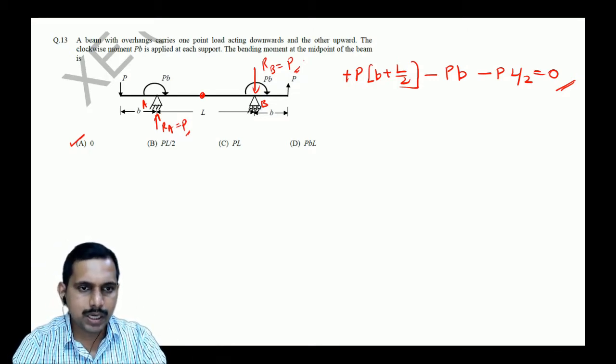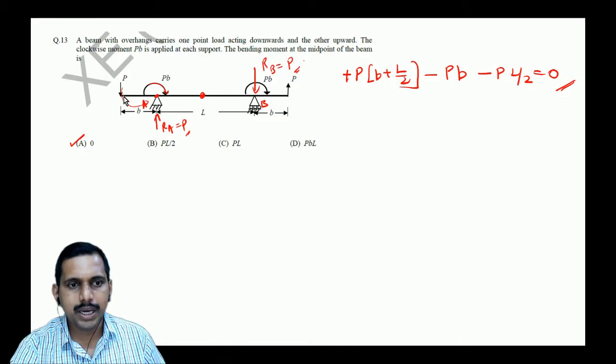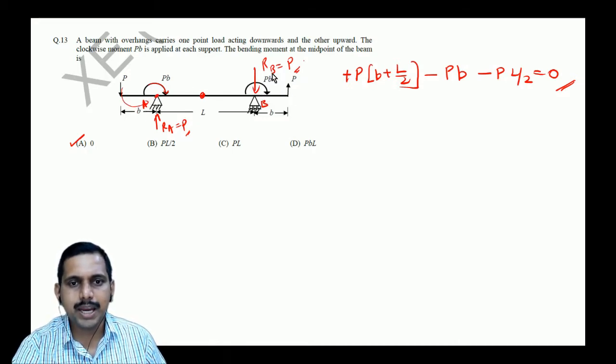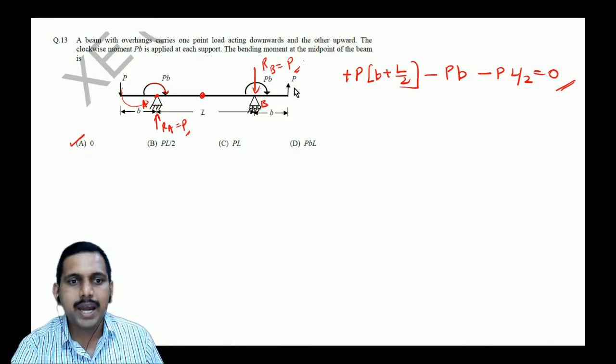See here at the supports, what are the moments which are coming? If you see here, there is a clockwise moment, and here there's an anti-clockwise moment. So the clockwise moment and anti-clockwise moment cancel over here, so it is 0. Here also the clockwise and anti-clockwise moments cancel, so it is 0. So the net moment on the beam is 0, first of all, and once the moment is taken into consideration, there are no other forces which are acting.